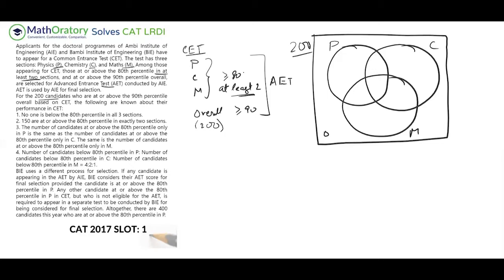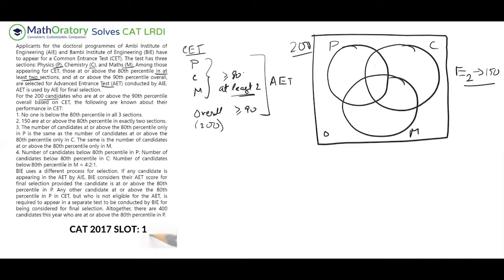Okay, so now what we know is no one is below the 80th percentile. So I mark that 0 outside. 150 are at or above the 80th percentile in exactly two sections. Okay, so this, and this. These three are adding to 150. So let me keep that as a separate note. So I'll put it like this: exactly two sections is 150.